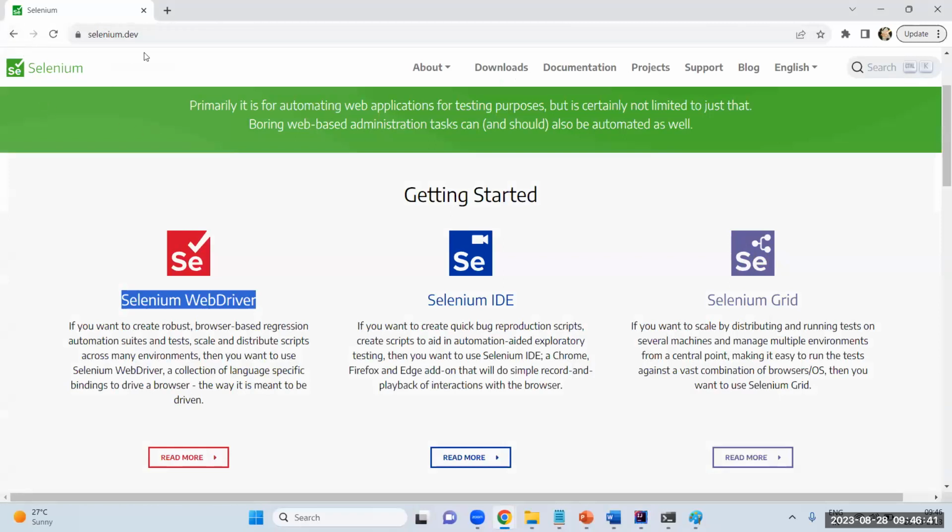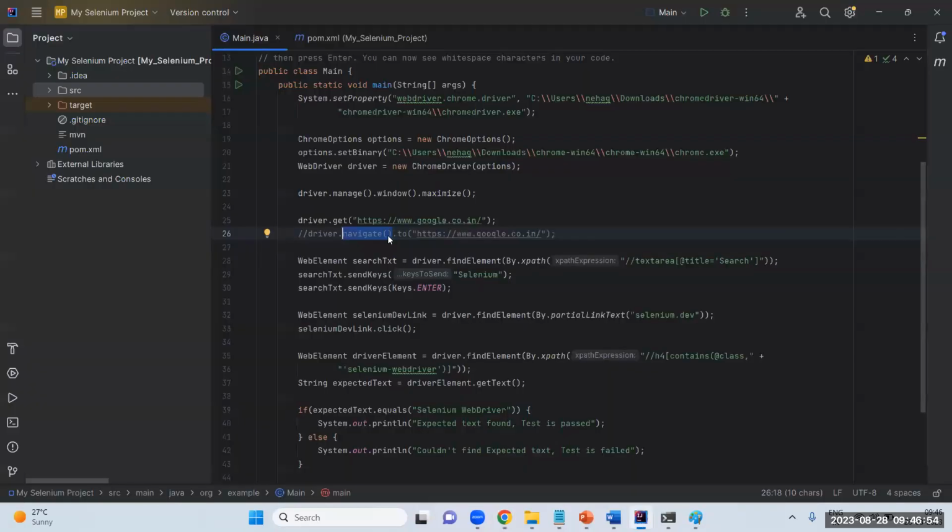This is the only web page where I can perform my operations. So whatever we are doing here, just a mouse click doesn't work. For that, we have a couple of functions like driver.navigate().forward and driver.navigate().back. Like this, we have a couple of functions. I'm going to explain that in detail in the course.